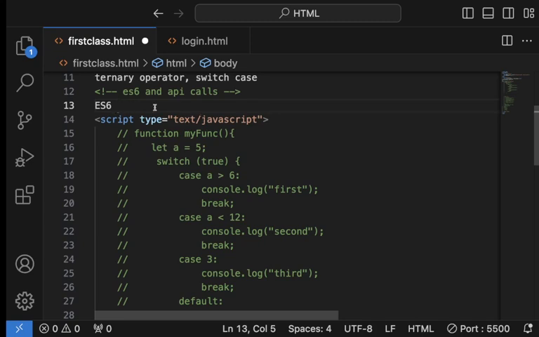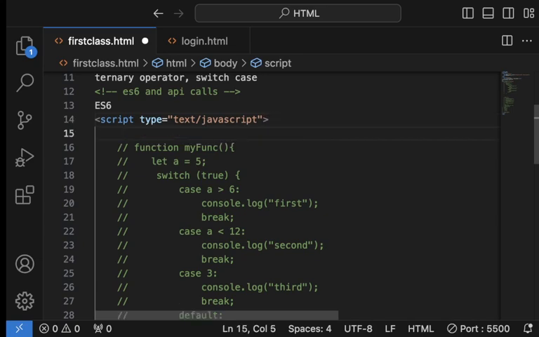I like to liken ES5 to if statements, and I liken ES6 to the ternary operator. What do I mean? For someone that just started learning programming, I won't advise that you start with the ternary operator.